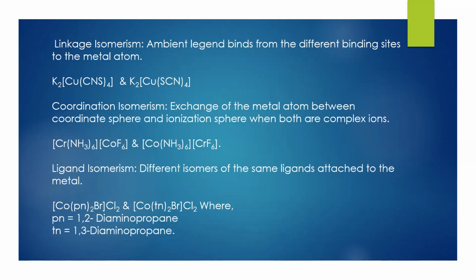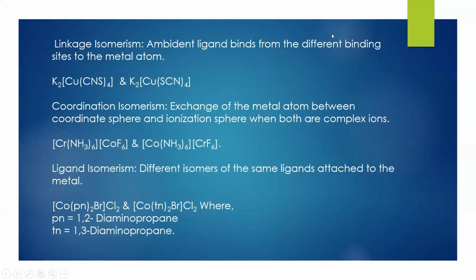We have linkage isomerism, where ambident ligands bind through different binding sites to the metal atom. Coordination isomerism, exchange of the metal atom between the coordination sphere and ionization sphere when both are complex ions. Ligand isomerism, that is different isomers of the same ligands attached to the metal.